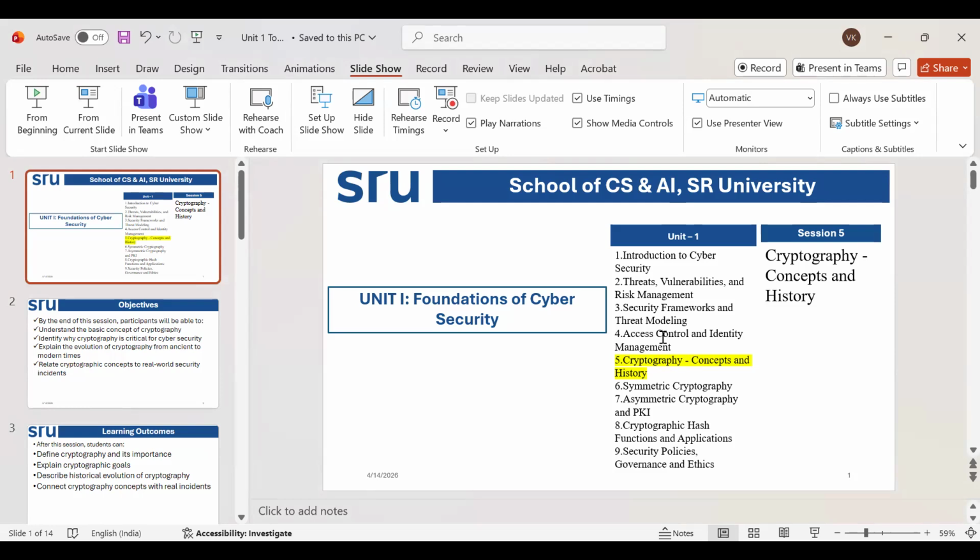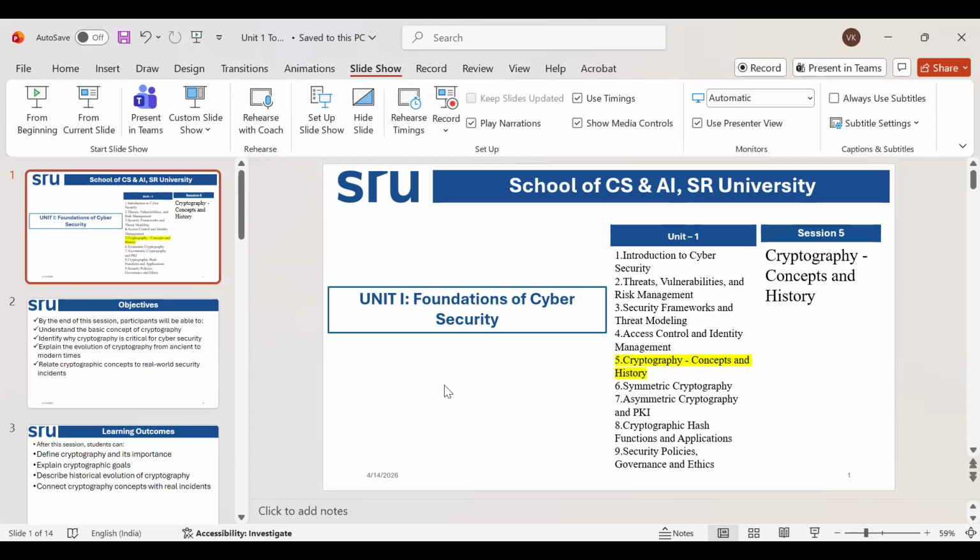In previous classes we discussed the introduction to cybersecurity, threats, vulnerabilities, and risk management, and also the security framework and threat modeling. Then we learned about access control and identity management. So today's topic is cryptography, how it works and the normal concepts, and then a little bit about the history.